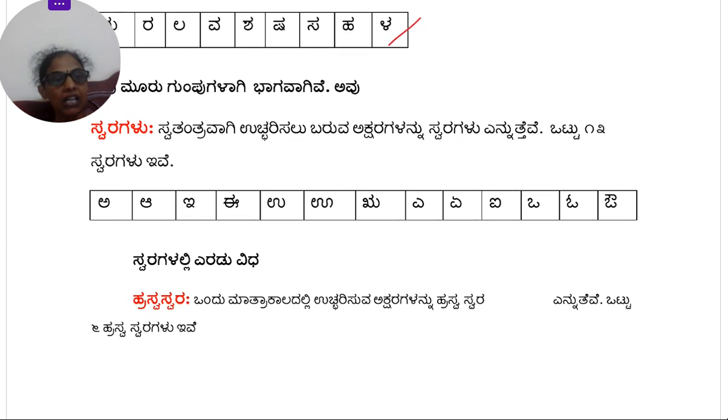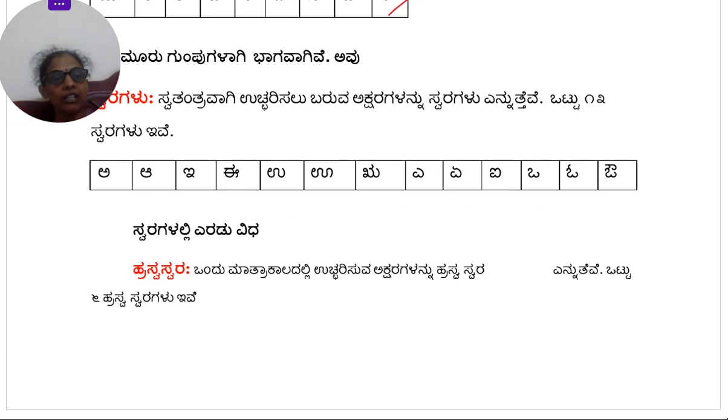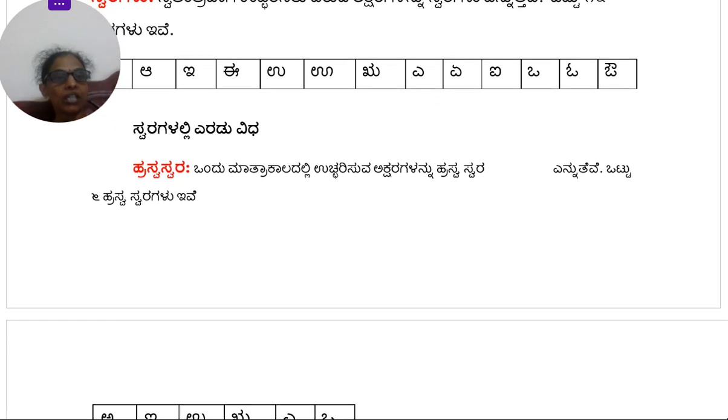Now these Swaragalu are further split into two parts. These 13 are further split into two. So the first one is Hrisvaswara and Dirghaswara. So if you see here, Swaragalali ಎರಡು ವಿಧ. Vida is types. So there are two types in Swaragalu. The first one is Hrisvaswara.